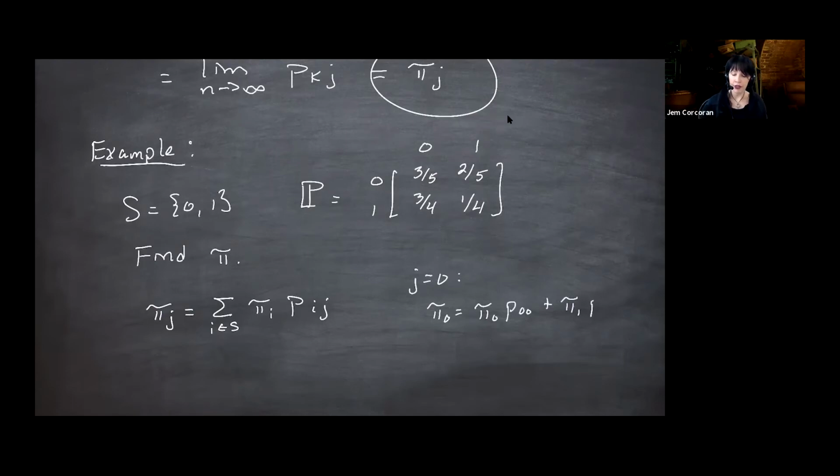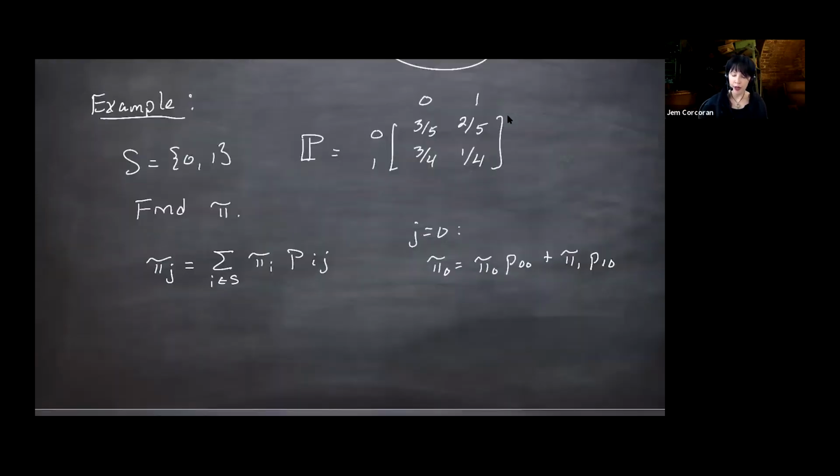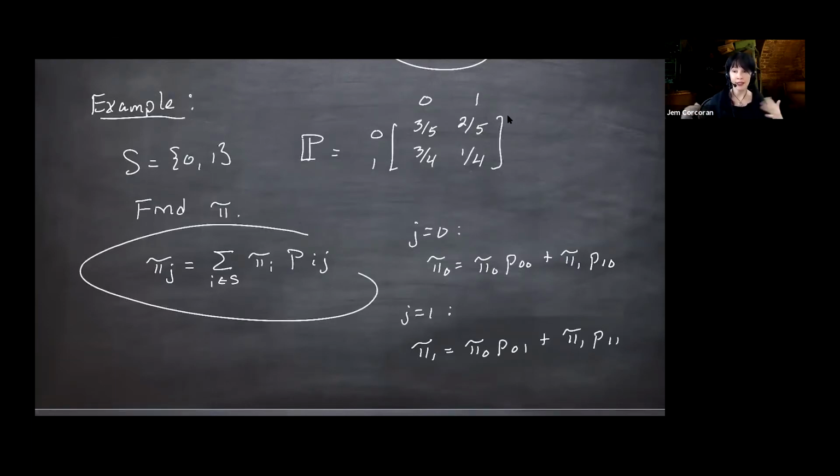And if you do this with j equals 1, you get pi 1 is pi 0 p 0 1 plus pi 1 p 1 1. So that's just me plugging in j equals 0 and j equals 1, and realizing there's only two i's to sum over. So here's a system of equations to find pi. And in fact, I have specific things here. So in my problem, this is 3/5, for example.